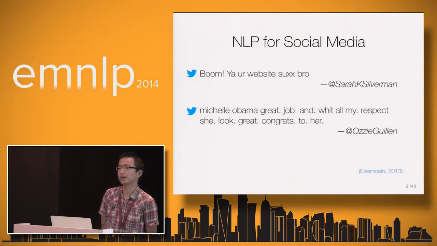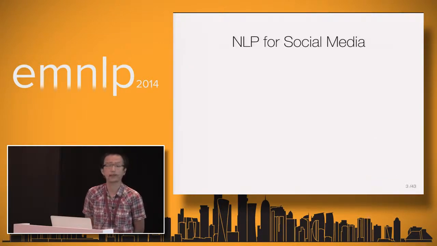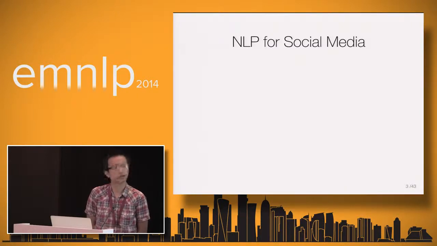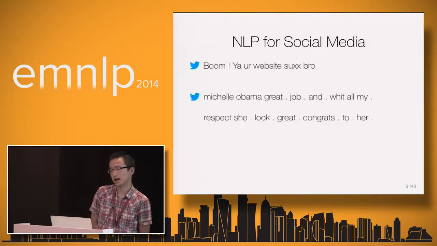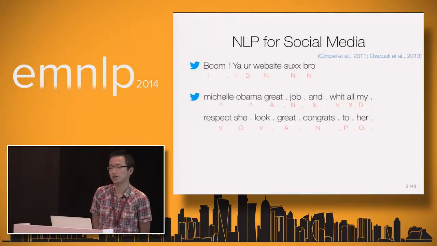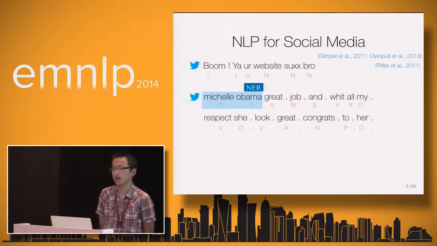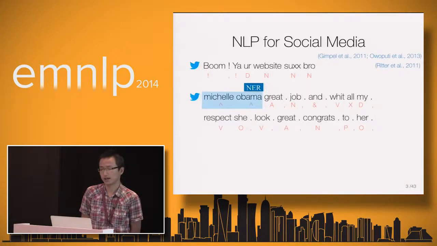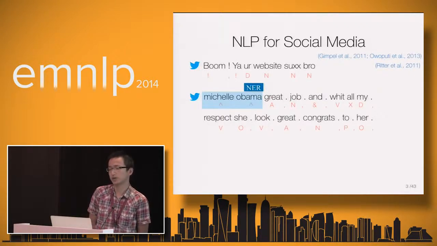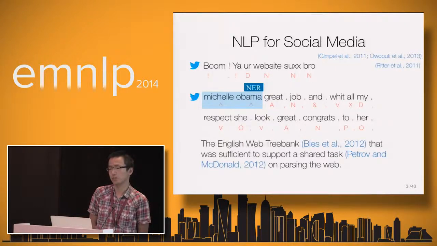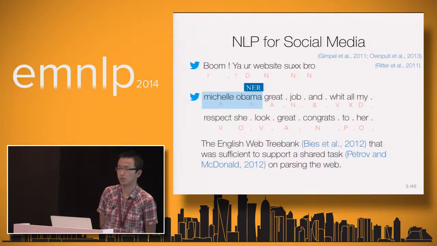Important steps have been taken in building NLP tools for social media. We now have a tokenizer for tweets. There is the POS tagger developed by Kevin Gimpel et al., which uses a specifically designed tag set for tweets. And we also have an NER system from Alan Ritter. So Michelle Obama is a named entity here. The English Web Treebank, which lies somewhere between newswire text and social media messages, has been created. That was sufficient to support a shared task on parsing the web.